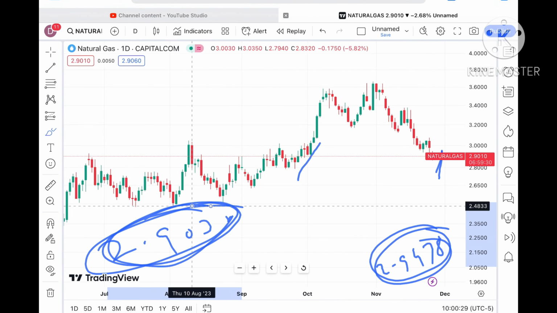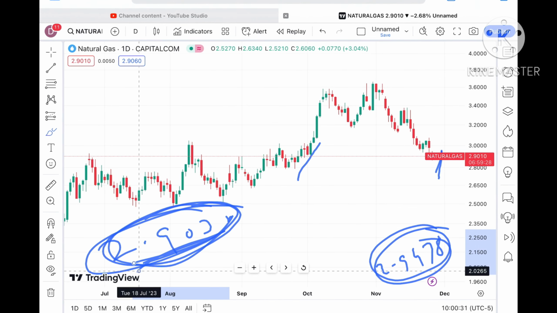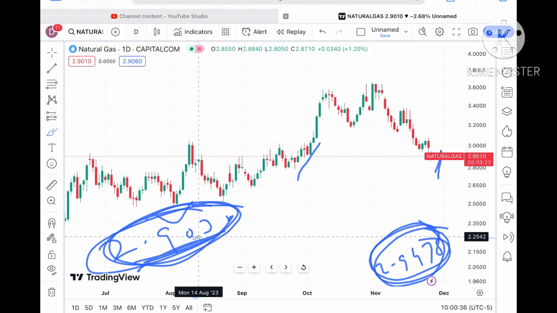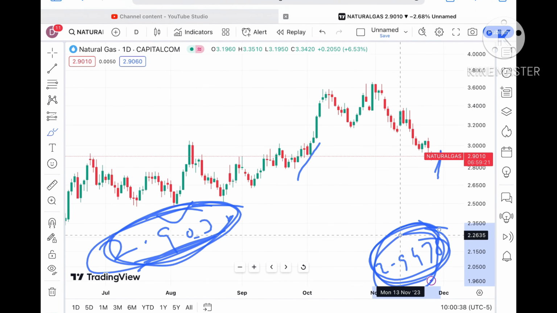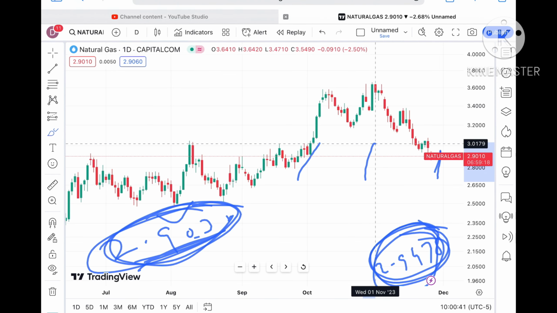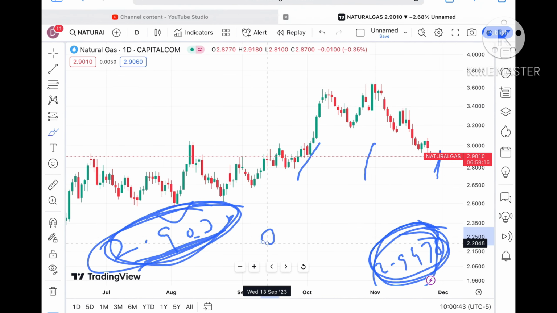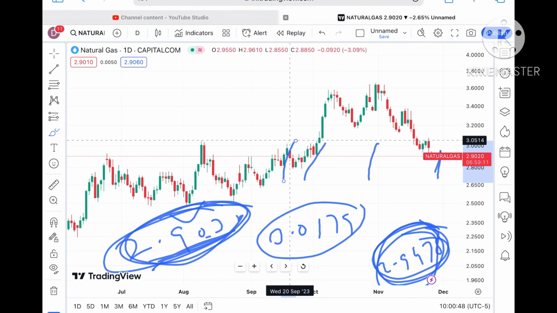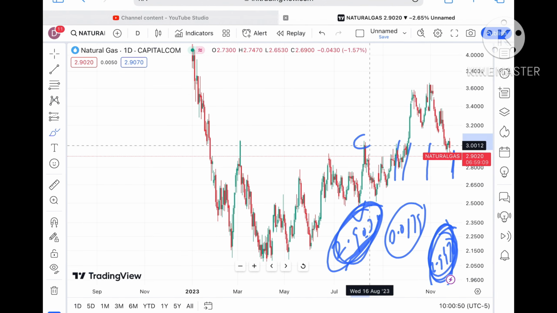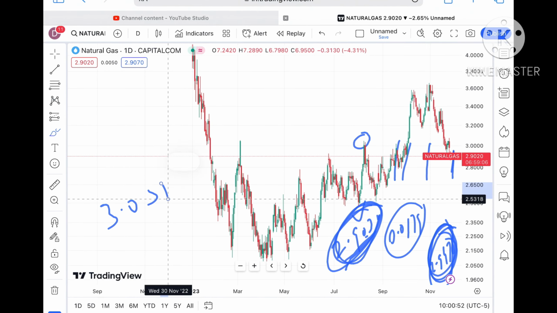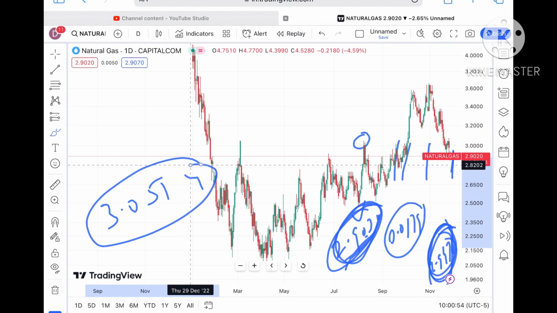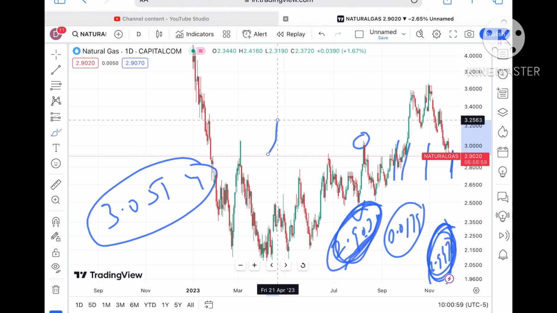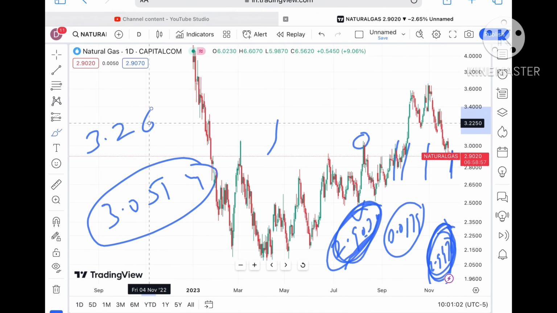If it keeps sustaining this level, it has bounced back from that level and touched this particular level. If it crosses this level and goes above this particular resistance, chances are very high it will go further upside, and a probability of touching 3.0179 will be there. Then it will cross a level of around 3.0514. This 3.0514 is already a weak resistance, so chances will be high it will move further high, cross that level and touch a level of $3.2694.